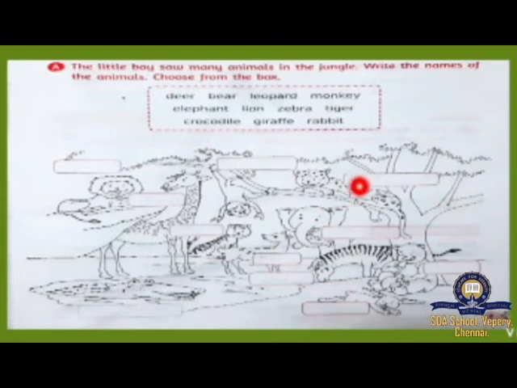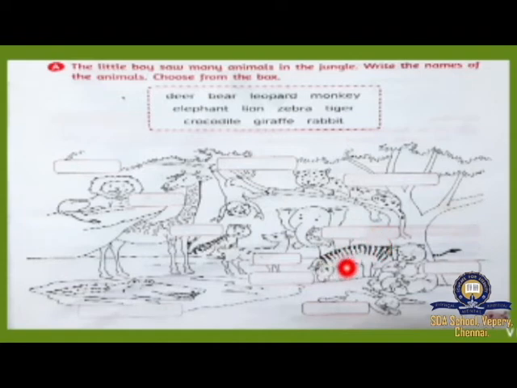And what animal is this? Cheetah. Very good. What's the spelling for cheetah? Cheetah is here. This is leopard. Okay, children? L-E-O-P-A-R-D, leopard. And then what animal is this? Big trunk. Yes, what is it? Elephant. What's the spelling for elephant? E-L-E-P-H-A-N-T. You have to write the elephant spelling.